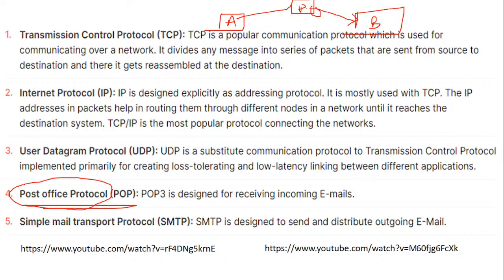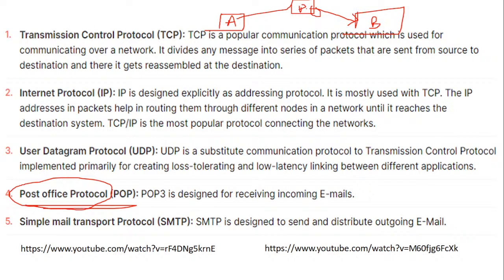So there is no connection of the post office. The work of the post office is only to ensure that the documents given by Mr. A reach Mr. B properly. So this much you know very well. So this is actually called as what?